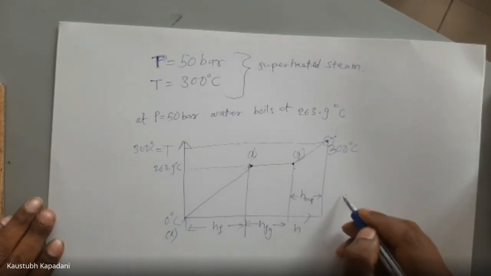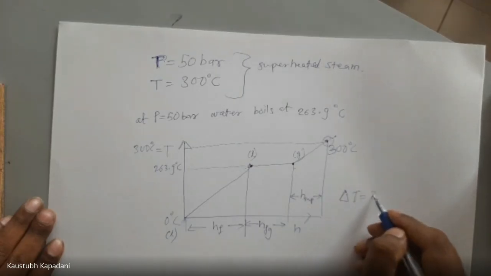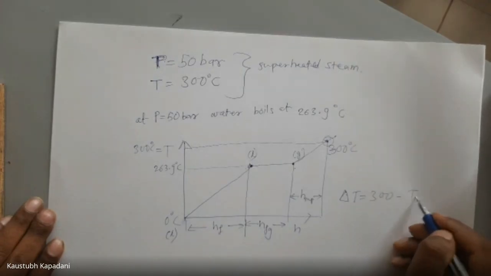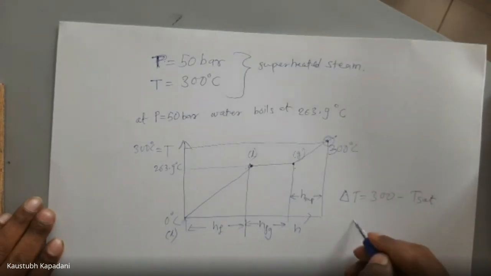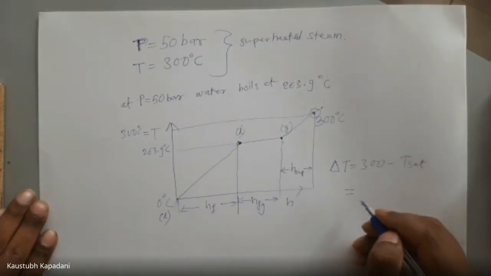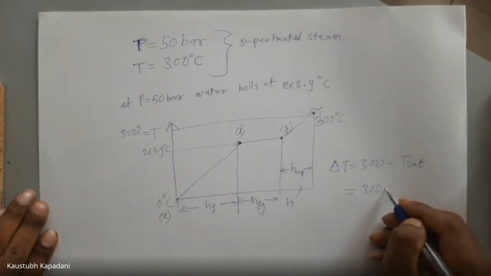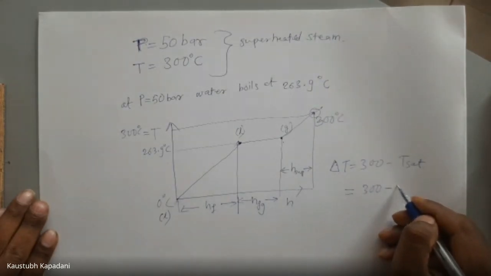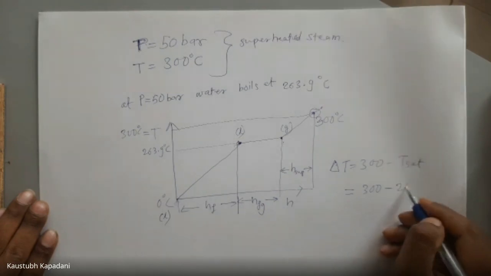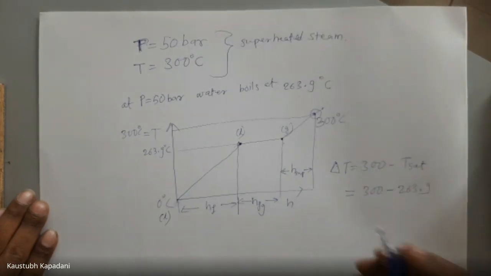So we have to increase temperature by 300 minus T sat. What is our T sat here? 300 minus 263.9.